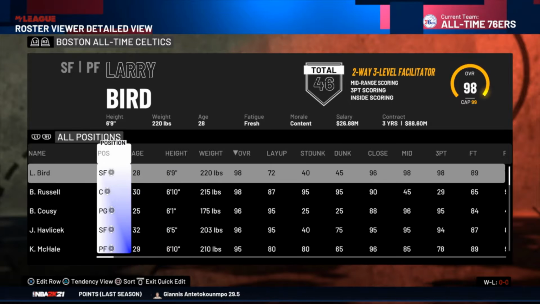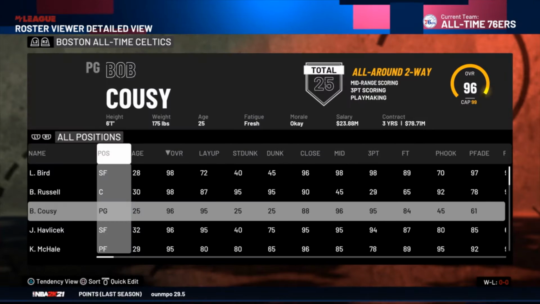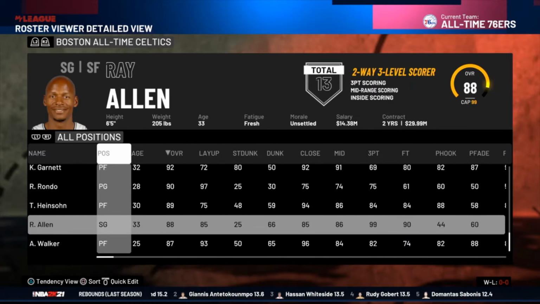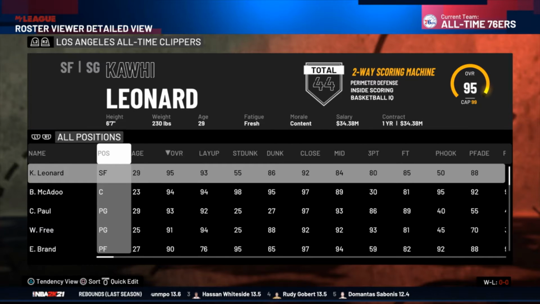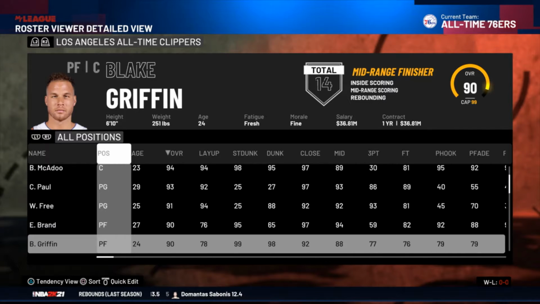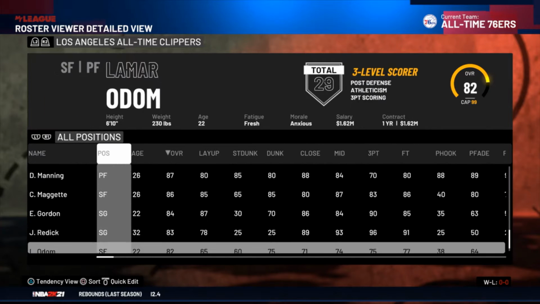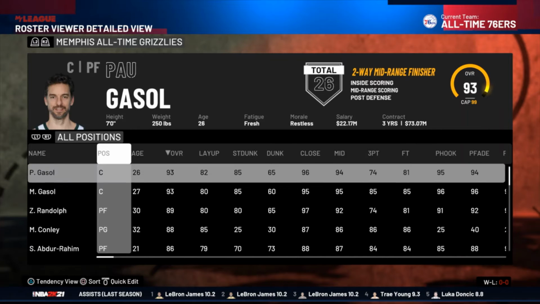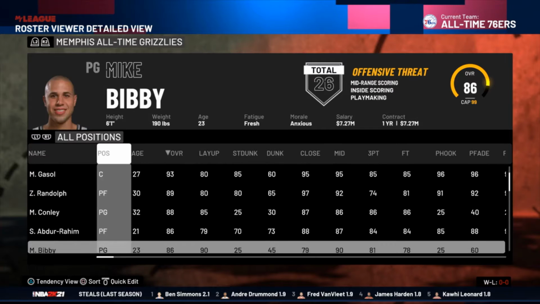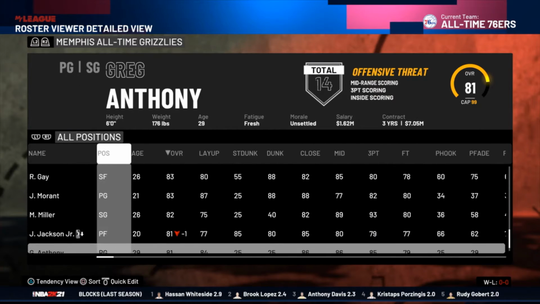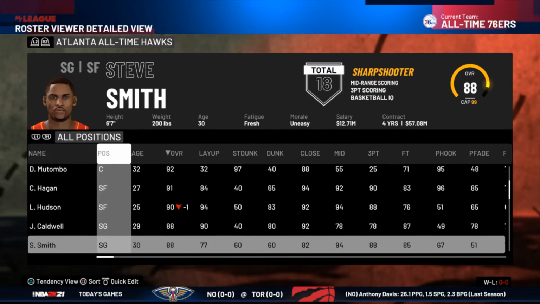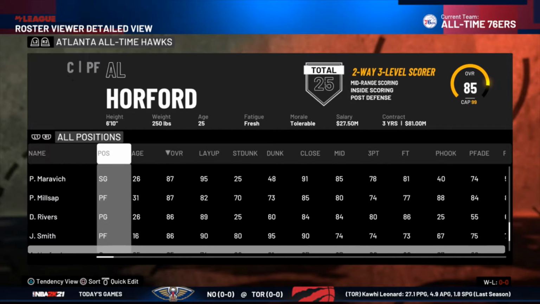Here's the all-time Celtics team led by Larry Bird, Bill Russell, and you got Paul Pierce, Kevin Garnett, Ray Allen. Next up, we got the Clippers team, actually led by Kawhi Leonard, Chris Paul. I don't know how Kawhi Leonard made it onto all-time Clippers after one season. Some of the newer teams have newer players, for example the Grizzlies, who have only been around for just over 20 years. You've got Marc Gasol, Pau Gasol, Zach Randolph.